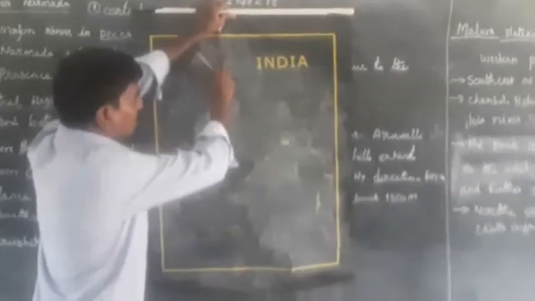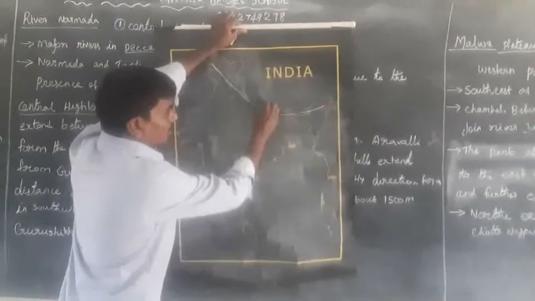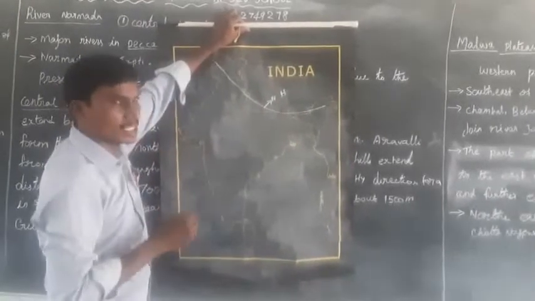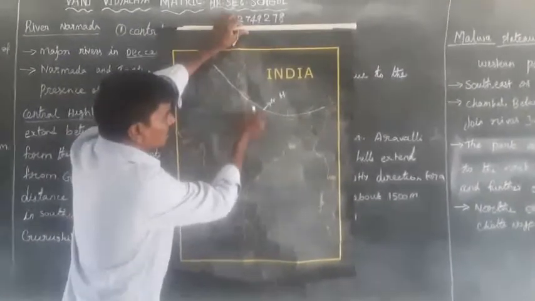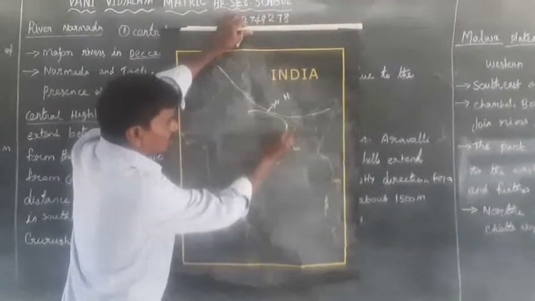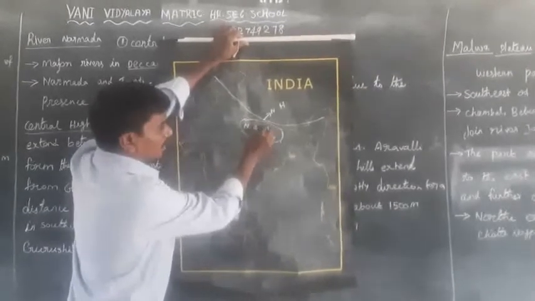First is the Northern Great Himalayas. Second one is the Northern Great Plains, which is located in the south.